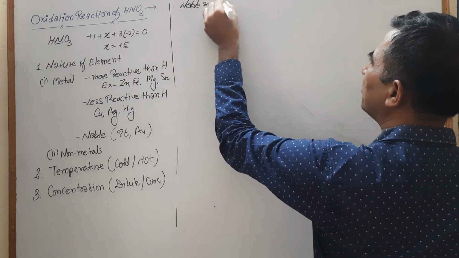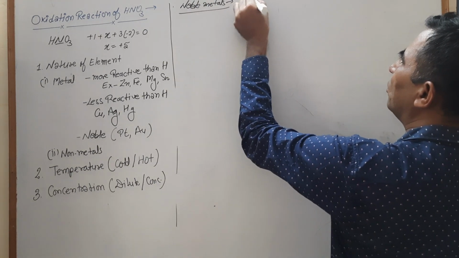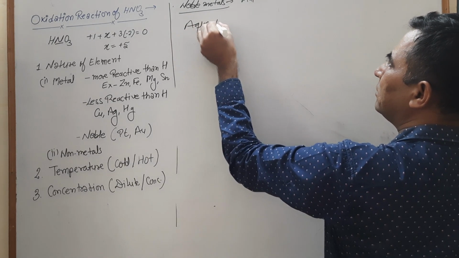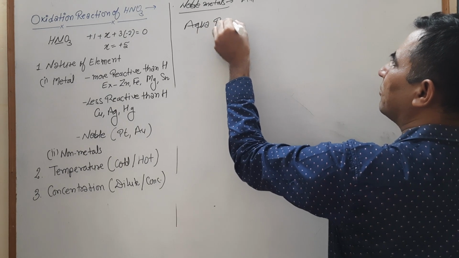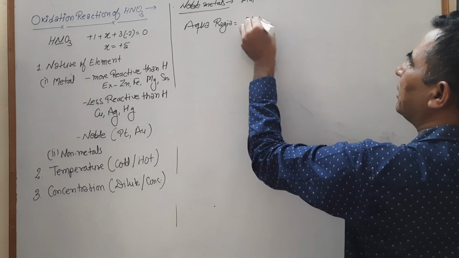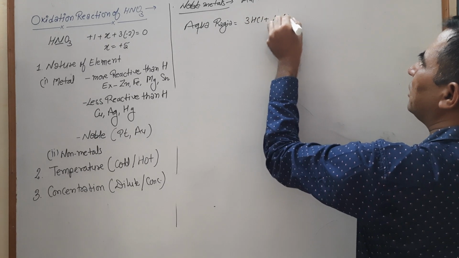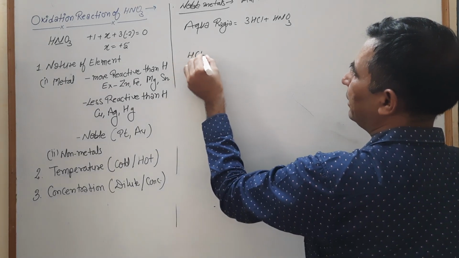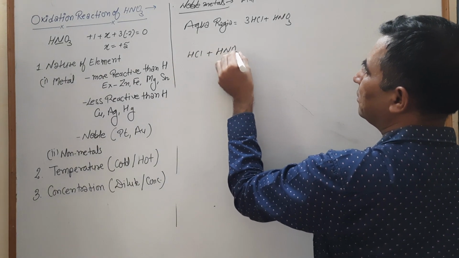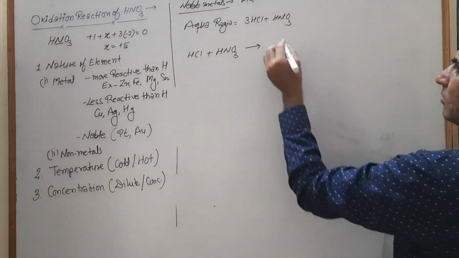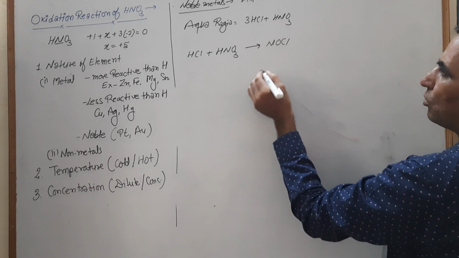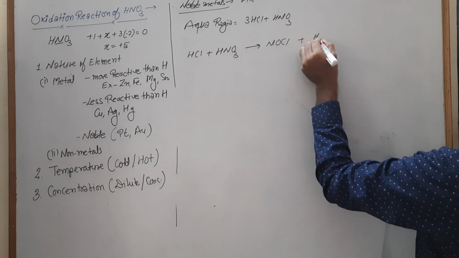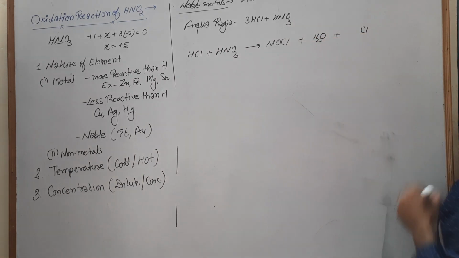Noble metals like gold and platinum react with this aqua regia. What is aqua regia? 3 parts HCl plus 1 part HNO3 is known as aqua regia. Your HCl and HNO3 first react and convert into NOCl, nitrosyl chloride, and H2O and nascent chlorine.